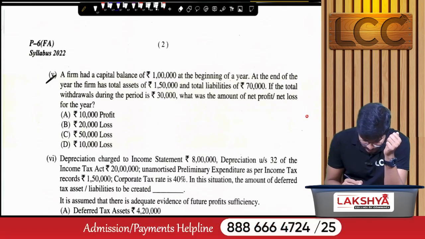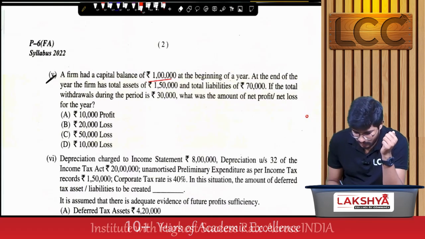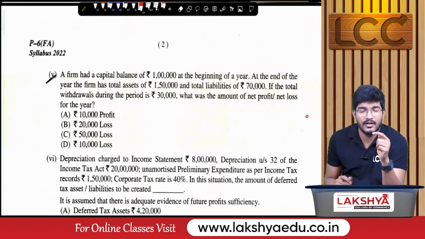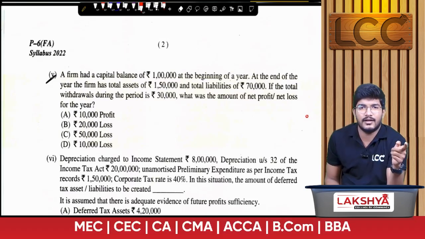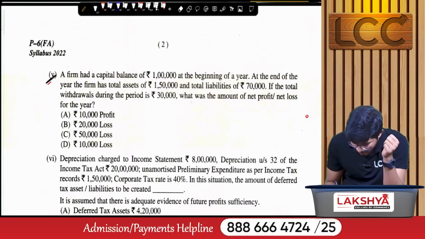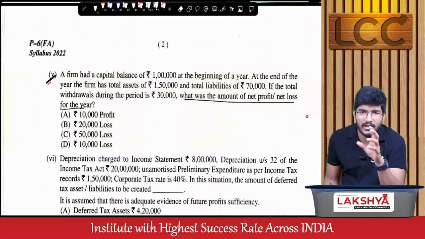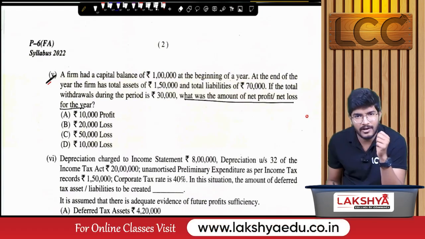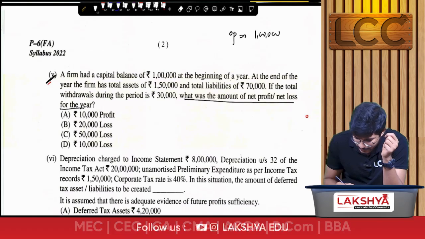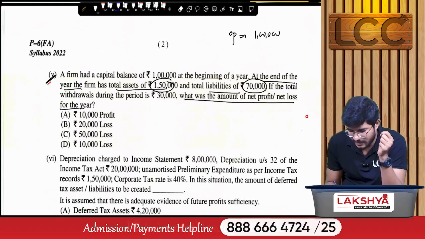Next, MCQ number 5. The firm had a capital balance of rupees 1 lakh at the beginning of the year. In high impact questions, I selected one question for the capital comparison method, so if you go through that capital comparison, you can easily attempt this 5th MCQ. What was the amount of net profit or net loss for the year? We have to identify net profit or net loss by comparing capitals. The firm had a capital balance of rupees 1 lakh at the year beginning. And at the end of the year, the firm has total assets of 1,50,000 and total liabilities of 70,000.